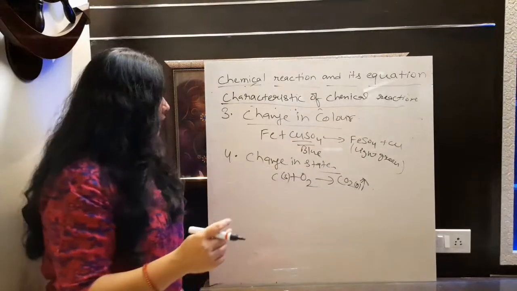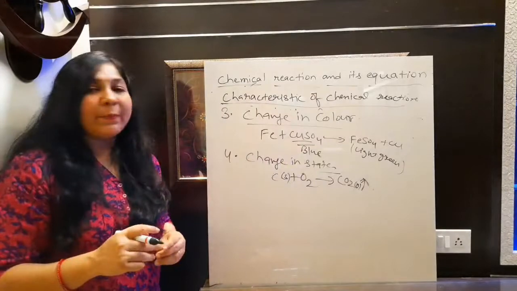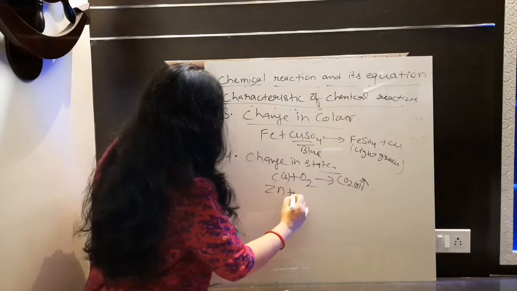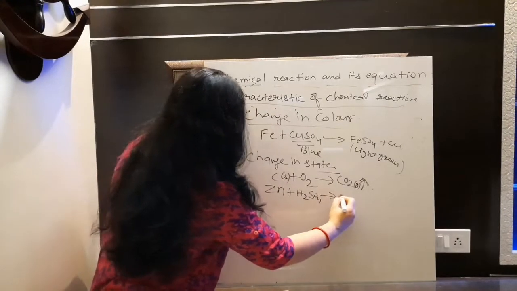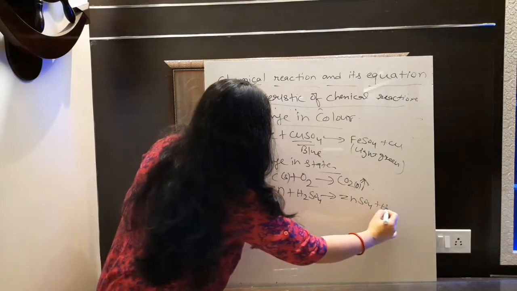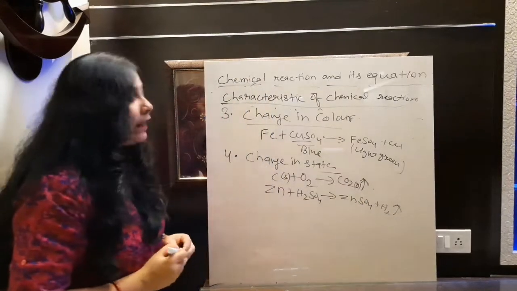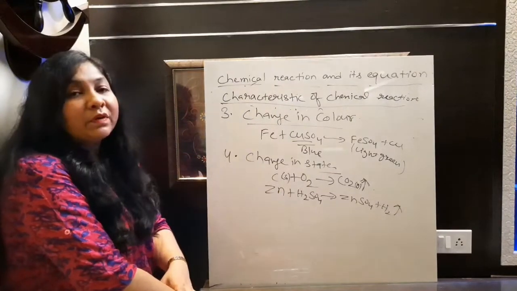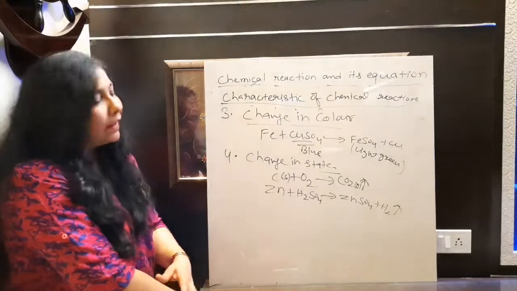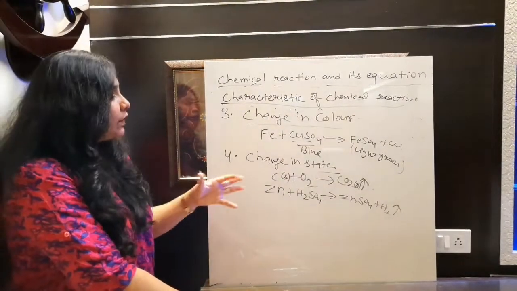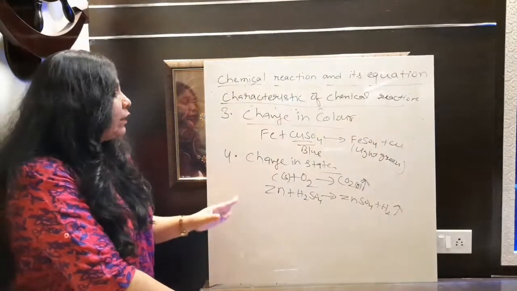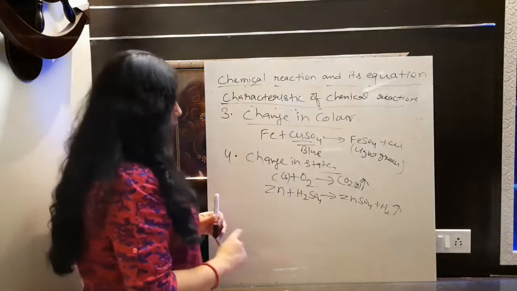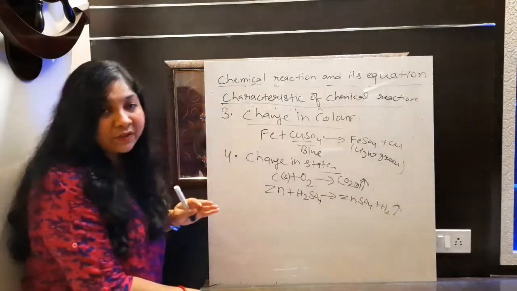Even though वो Zn, ये तो नहीं, अगर H2SO4 होता है यहाँ पे तो H2 रिलीज होती. That also you can write there. For example, this one. If it is like this, then what will happen? Fine. So here also you can say H2 gas is releasing. Okay. So what here? Solid और डिसर्टिव में आपको कौन से फॉर्म में दिख रहा है? गैसेस फॉर्म में दिख रहा है. So any gas, if you are observing there, so there is a kind of change in the state. So that also defined as what? Change in state or chemical reaction is occurring there. You can identify from here. Fine. So these are the 4 characteristics that we discussed here.